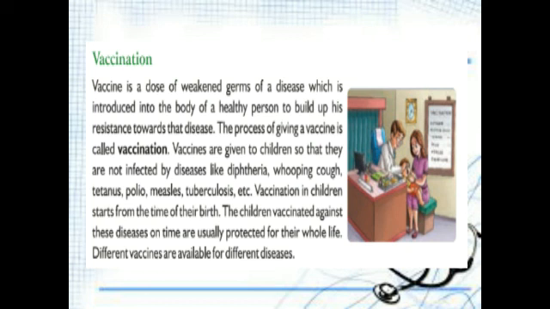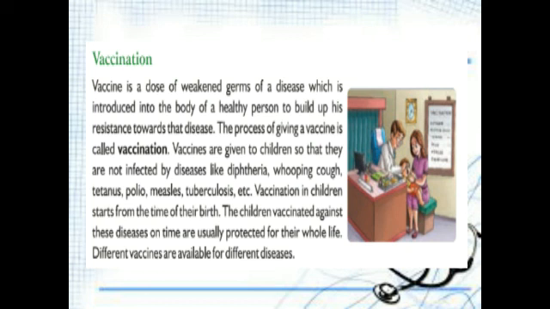A vaccine is a dose of weakened germs of a disease which is introduced into the body of a healthy person to build up his resistance towards the disease. So vaccination is nothing but weakened germs of a particular disease. If chickenpox is due to some bacteria or virus, we inject the vaccine made with weakened bacteria or viruses.